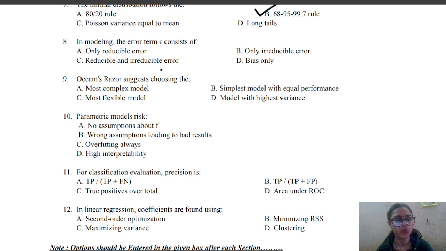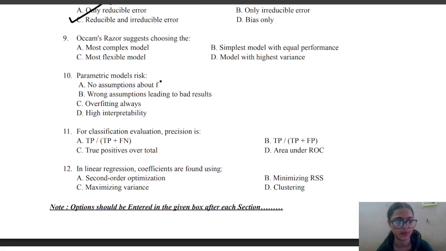Next is, in modeling, the error term consists of dash. Options are A only reducible error, B only irreducible error, C reducible and irreducible error, or D bias only. And the correct answer is C, that is reducible and irreducible error.